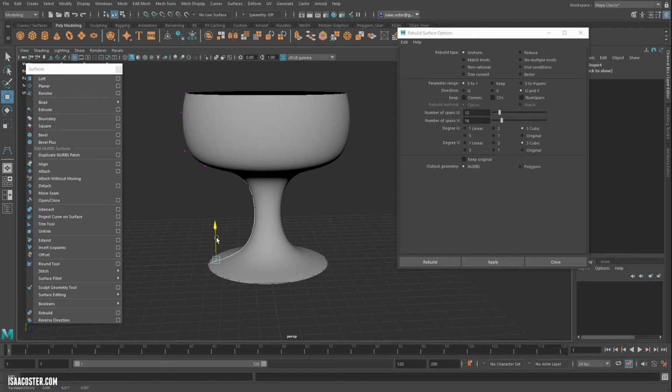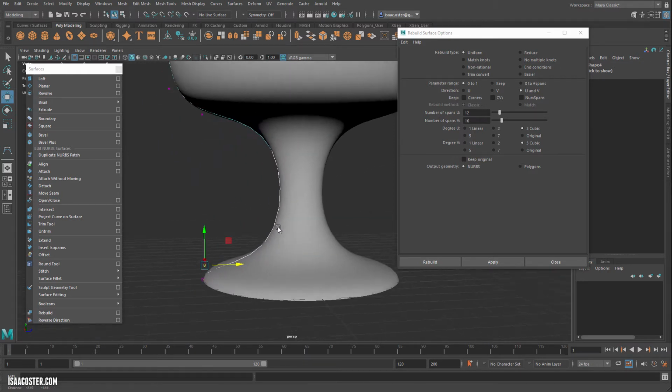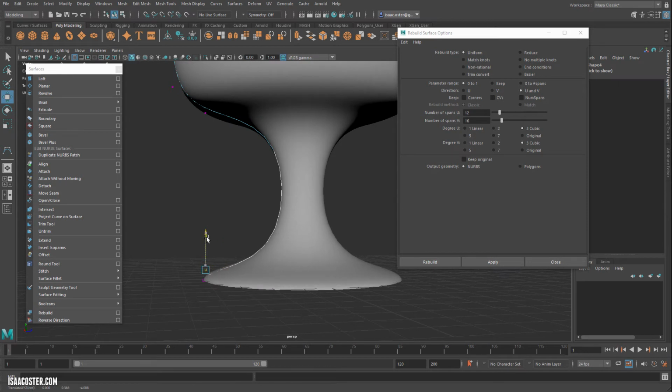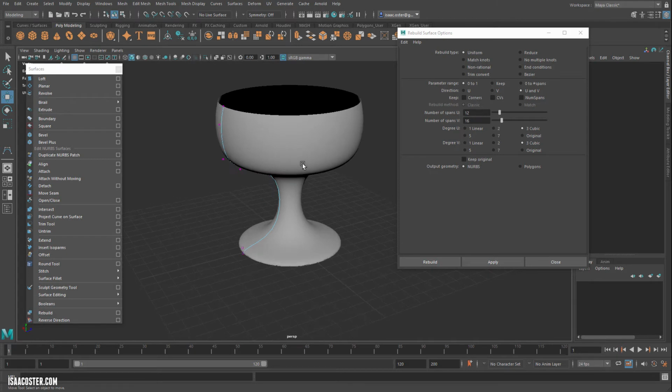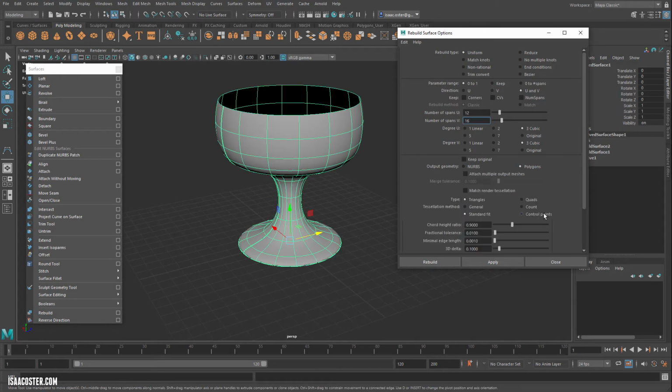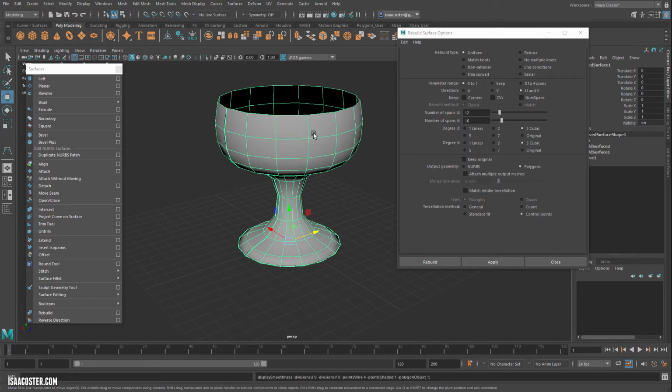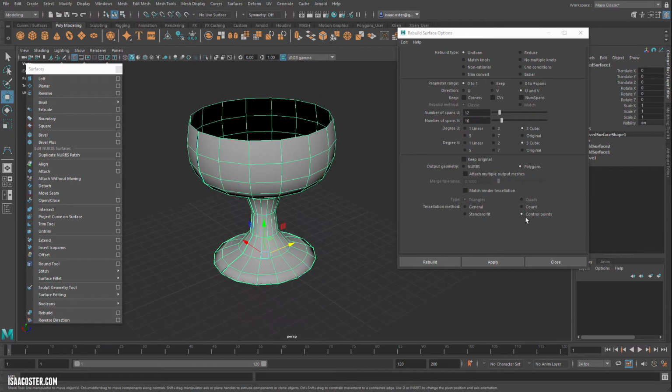Maybe just pull this one up a little bit, get a little thickness on that lip, and the closer these CVs get together, the tighter that transition is going to be, like so. All right, so now let's go ahead and talk about converting it to polygons. What we're going to want to use here is control points. Control points is basically like wherever you see an intersection in your geometry, control points is going to put a